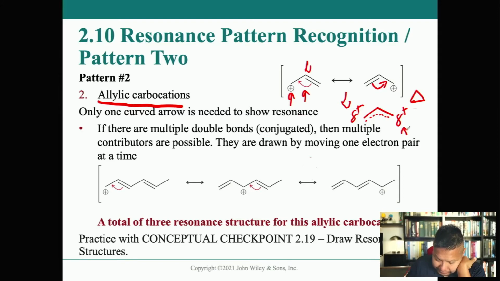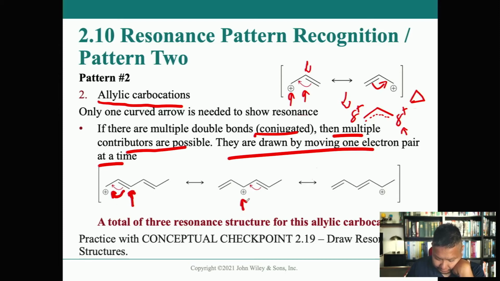If there are multiple double bonds conjugated, like I showed you in that benzene ring, then multiple contributors are possible, and they are drawn by moving one electron pair at a time, right? So we go from here to here to that carbocation there, which leaves behind the carbocation there, which you can see. This double bond here can move there now, because now that's the allylic carbocation, right? And that leaves behind a carbocation there, which you see here, and then we can go backwards to go back to the other one. But we know that the actual structure, the resonance hybrid, is something in between.